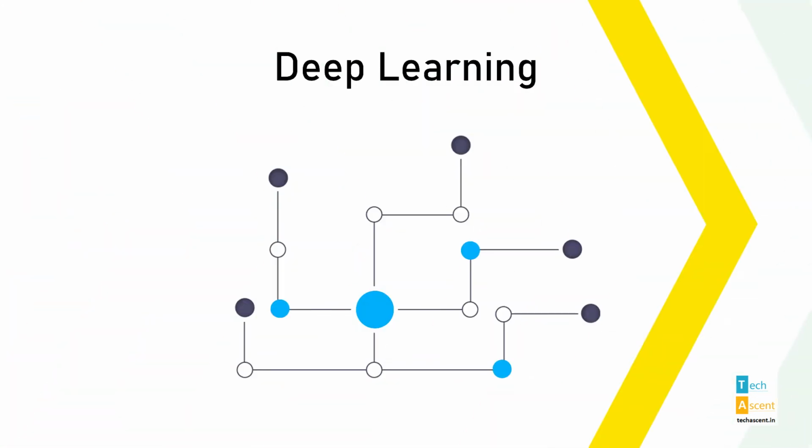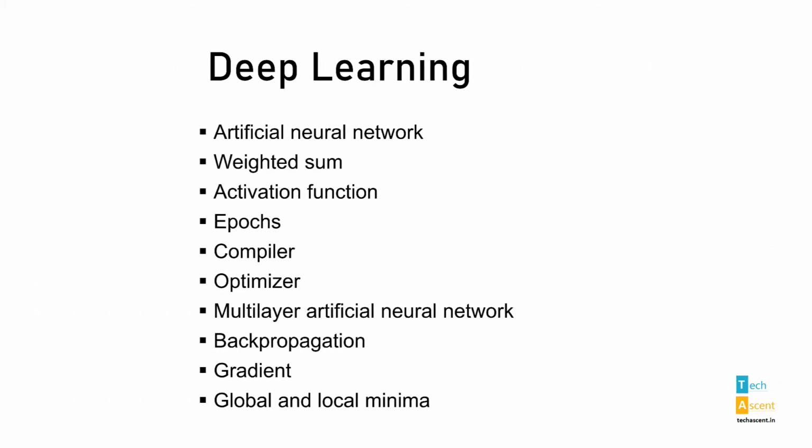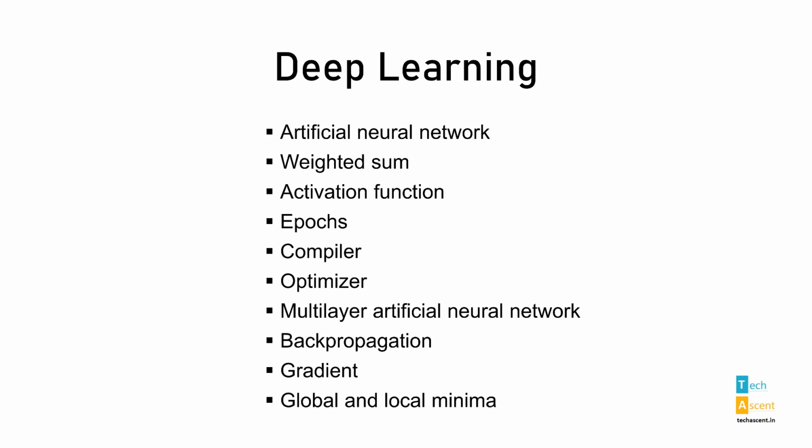Next on the list is deep learning, which is a subset of machine learning. Be it face recognition or voice assistant systems, all are applications of deep learning. Deep learning is based on artificial neural networks that are inspired by the structure and function of the human brain. You will learn about what constitutes these artificial neural networks, how they work, and their different types, such as convolutional